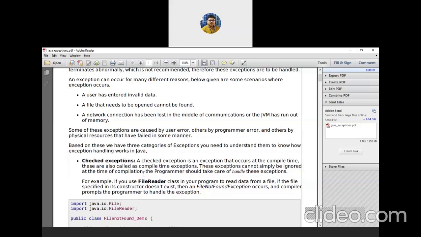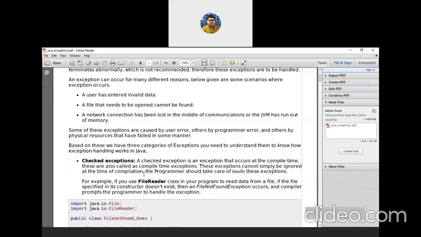There is another approach: we can use an object of the BufferedReader class. I will show you later on. That is another option for taking input from the user.